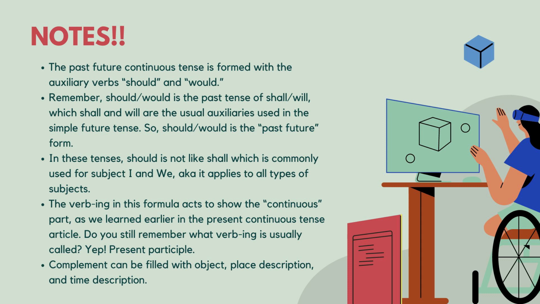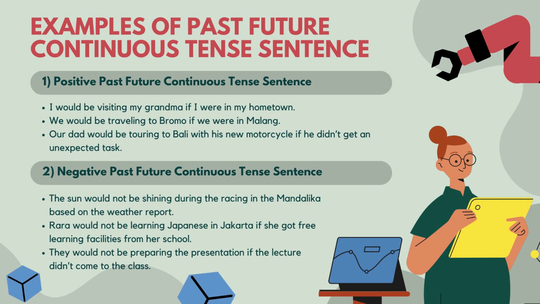4. The verb-ing in this formula acts to show the continuous part, as we learned earlier in the present continuous tense article. Do you still remember what this verb form is usually called? Yep, present participle. 5. Complement can be filled with object, place description, and time description. Examples of past future continuous tense sentences. Practice makes perfect, but before making your own sentence, below are some examples of past future continuous tense sentences.